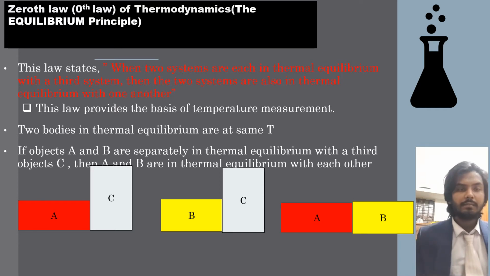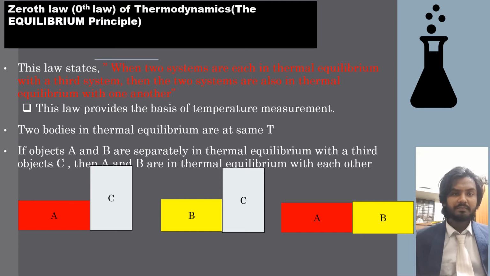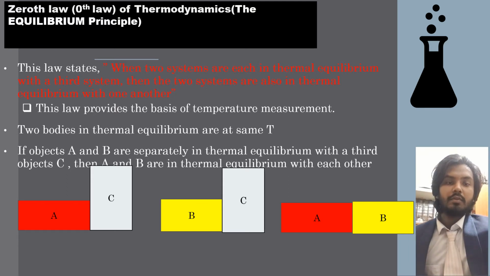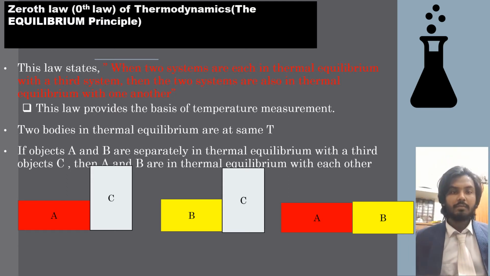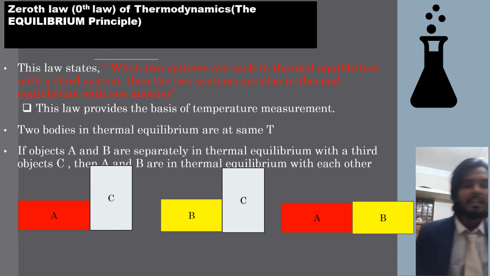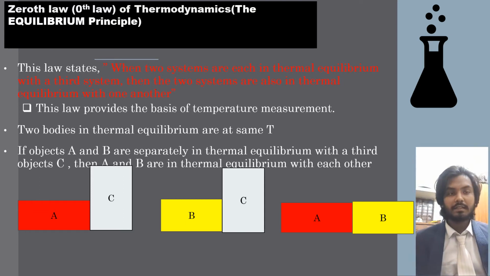In this simulation, I attached two bodies, A and C. Two bodies in thermal equilibrium are at the same temperature. Now, if A and B are separately in thermal equilibrium with the third object C, then A and B are in thermal equilibrium with each other.